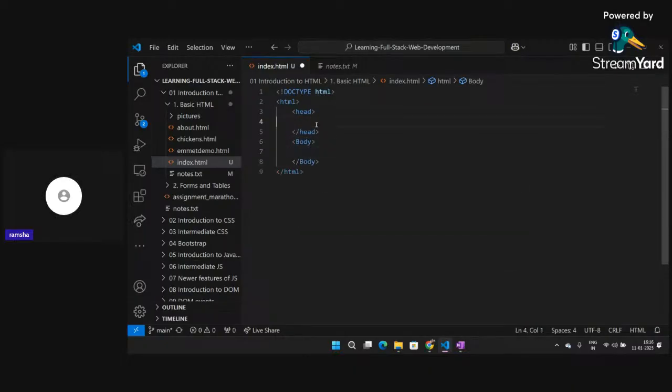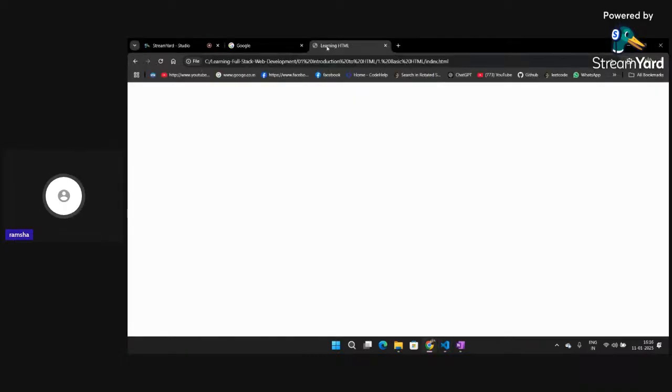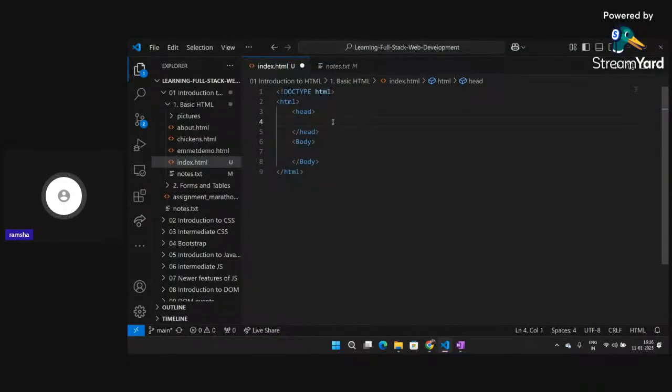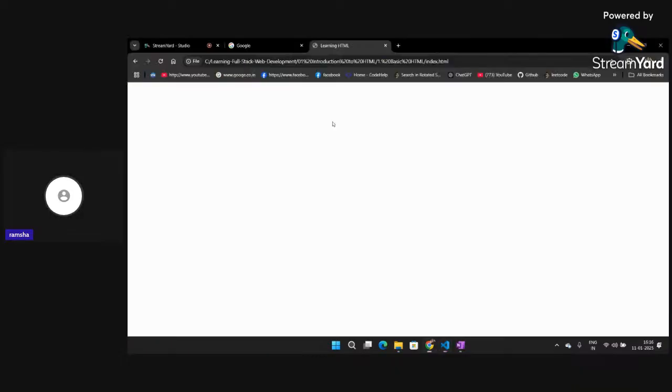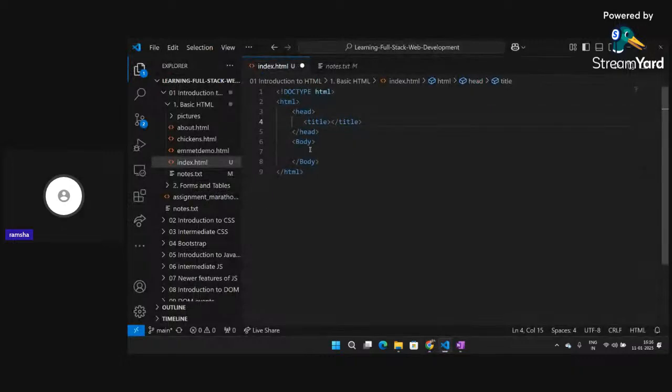The title, since it's in the gray region, comes inside the head part, and everything that I want to do inside my white portion will come inside my body part. Everything will work fine if you don't write head and body, but it's always a good practice to continue writing your code like this. They are known as good coding practices. So I have written it like this.